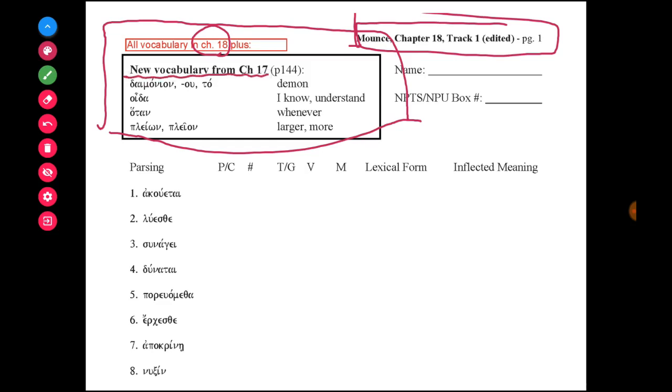One of the things that we'll do is we'll tackle some of the chapter 17 vocabulary for this module and the rest of chapter 17 vocabulary for the next module. So remember that chapter 18, all of its vocabulary you're responsible for, and just these words for chapter 17. And with that, our module is concluded.